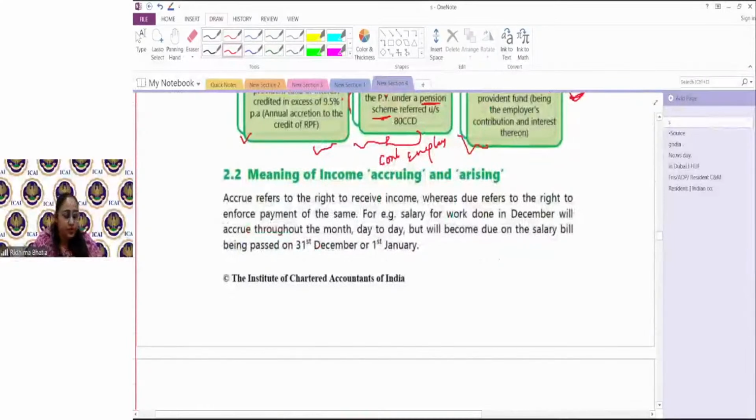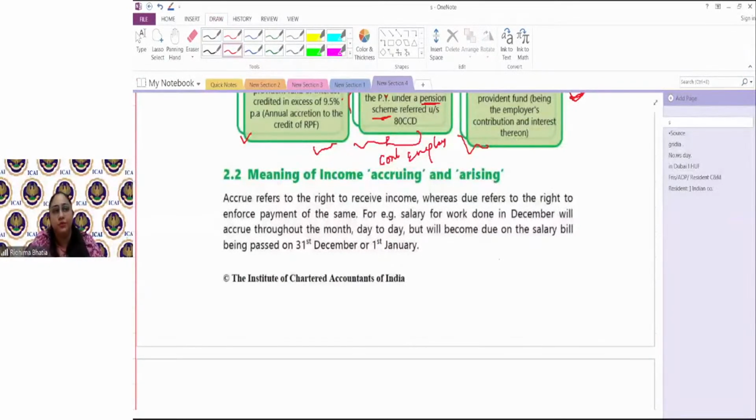So income accrue means when the right to receive is ensured, as in you have got the right to receive that income. Now it is accrued, you will receive. Due means that there's a right to enforce payment. Some people, again, I told you, they use this word interchangeably because जहाँ पे right to enforce payment हुआ, वहाँ पे right to receive the payment भी हुआ.